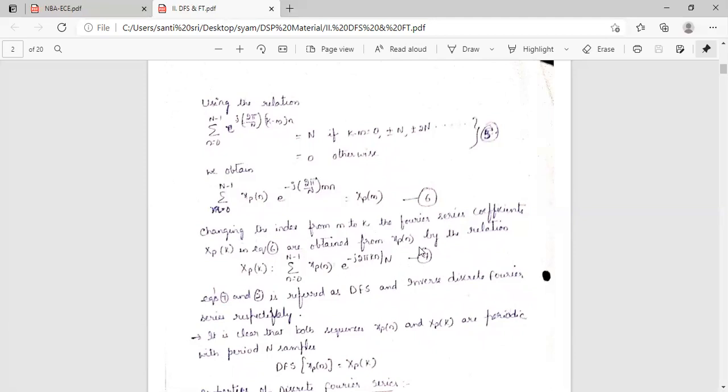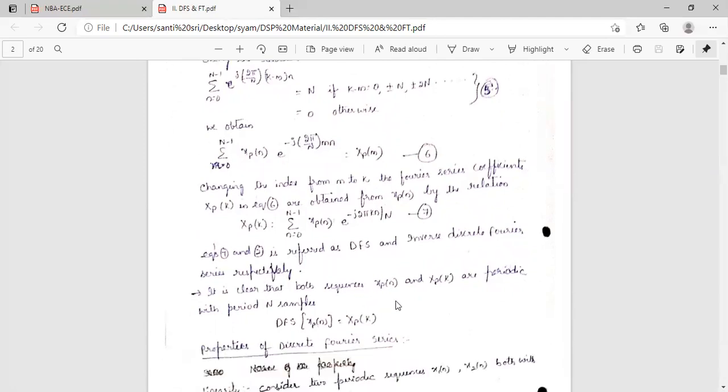So this equation number 7 and equation number 2 are referred to as discrete Fourier series and inverse discrete Fourier series respectively. It is clear that both the sequences xp of n and Xp of k are periodic with period N samples.